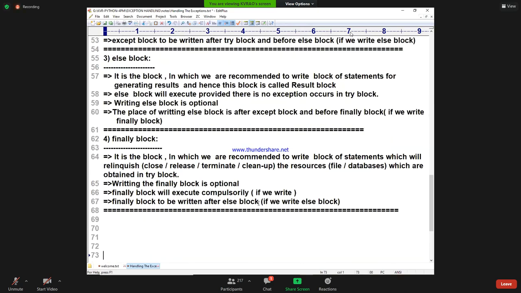Yes, Satish. I said, you know, the finally block is meant for closing the resources. It is highly recommended to write the closing statements inside the finally block. It is most important. So all the blocks are clear.